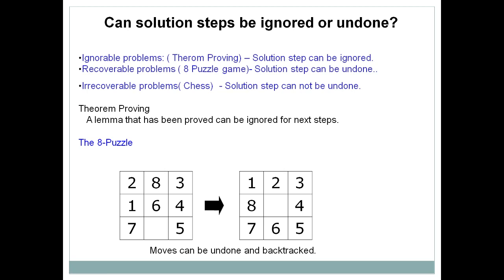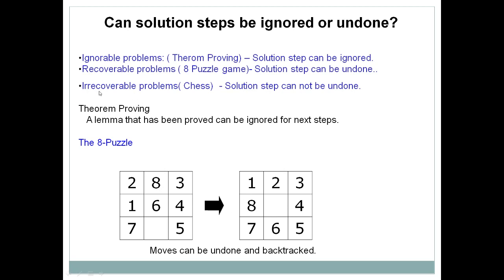So the 8 puzzle problem is a recoverable problem, the kind of problem where a particular step which you have taken can be undone, meaning you can undo the steps. Here I move this tile in the upward direction, and again I can come back to my original position. That's why I'm saying that this 8 puzzle game is a recoverable problem.